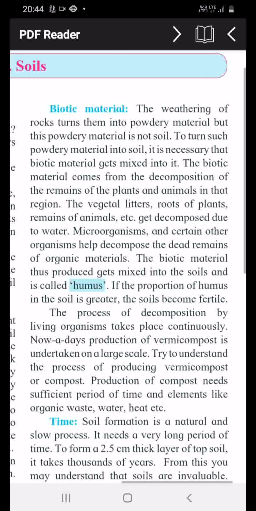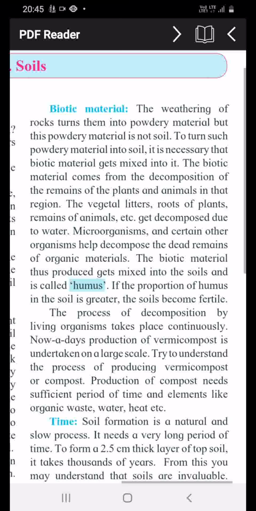The process of decomposition by living organisms takes place continuously. Nowadays, vermicompost is produced by this process of decomposition. In that process, various species of worms and other kinds of organisms are used, and the process is called vermicompost.